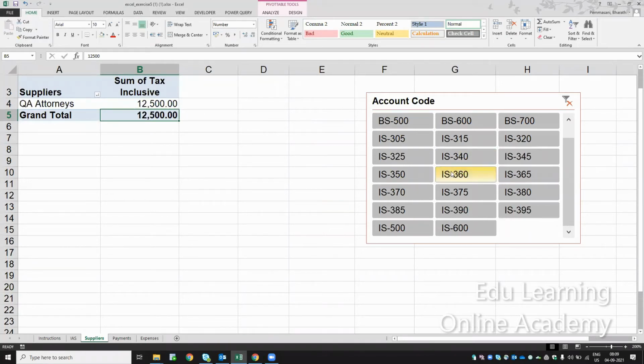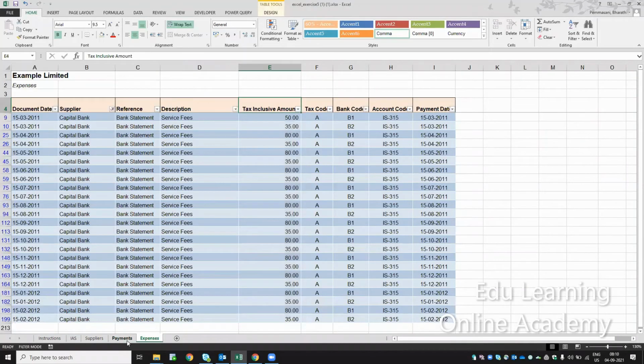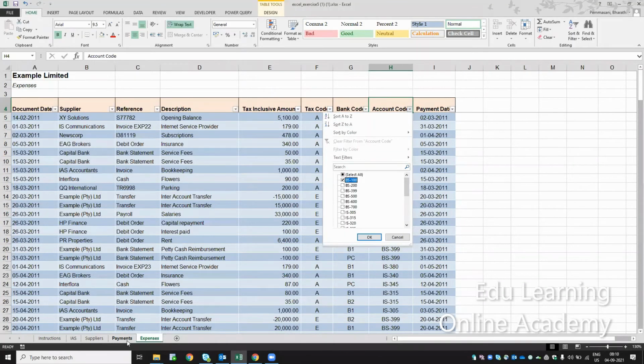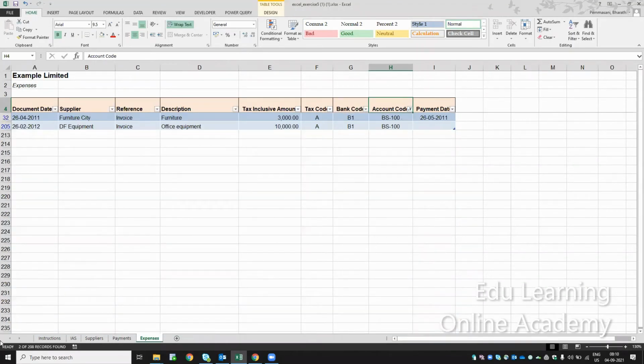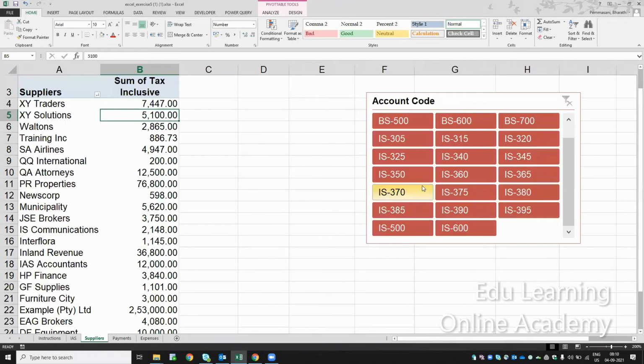Let me come here to the expenses table. Let me take BS100. For BS100, how many suppliers are there? 2 suppliers are there. So what is the value?